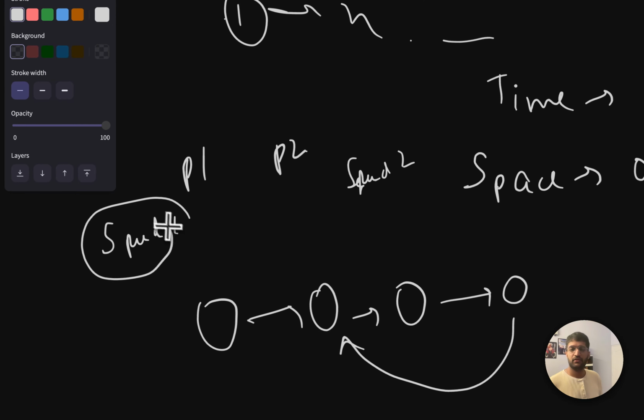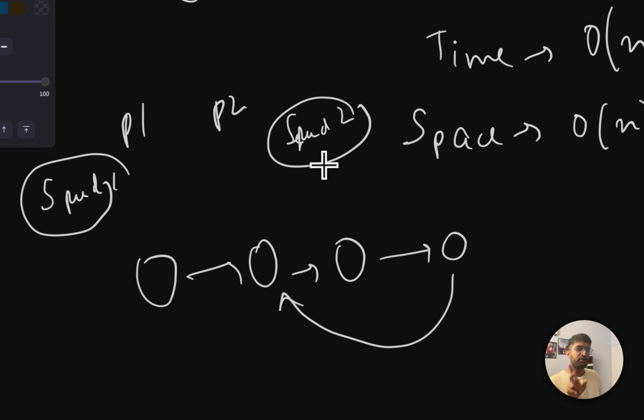Okay. P1 moves one step at a time, and P2 goes two steps at a time. So let's start at the beginning, same points. P1 and P2 are right here. What happens to 1 in the next step? It's going to go at speed 1, so 1 will be here. But 2 will be where? 2 will be over here. Okay? You understood that, right?